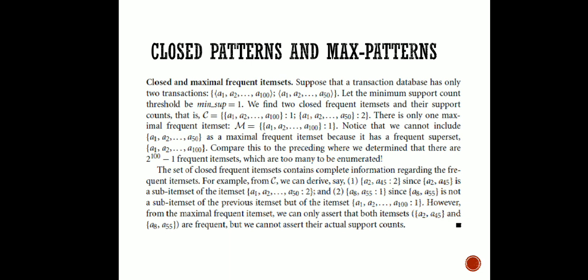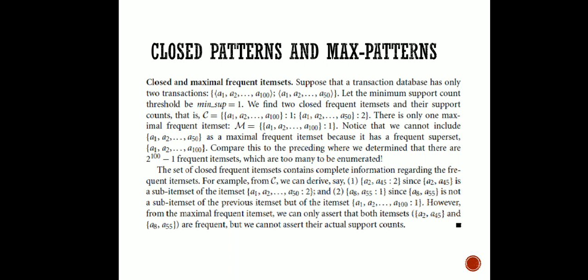If we compare these two, we can see that there are a total of 2 to the power 100 minus 1 frequent item sets, and this is the problem which we were talking of. It is really a tedious job to enumerate all these sub patterns.